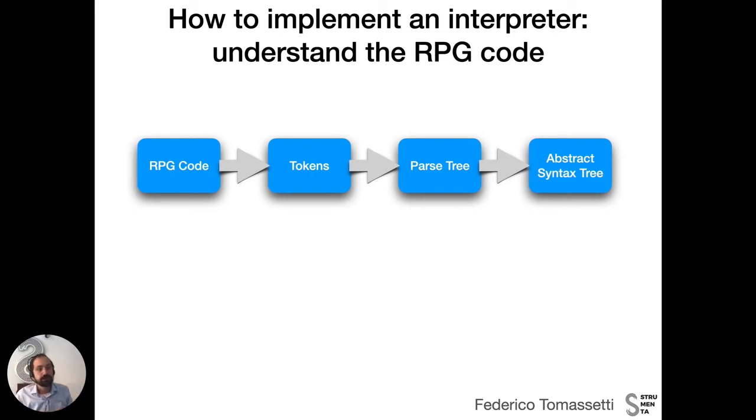Our goal is to start from RPG code, a big string, to first split it into single tokens or words, then to organize these words into a structure that makes sense, and this is the parse tree, and later to perform a further elaboration of the parse tree to obtain a structure that is simpler, more high level, more similar to the way a human being would think about this program.